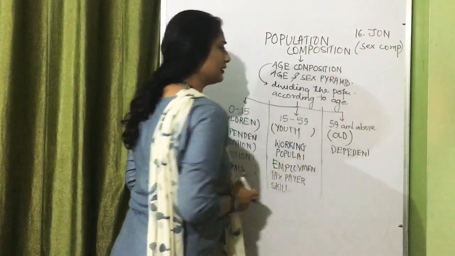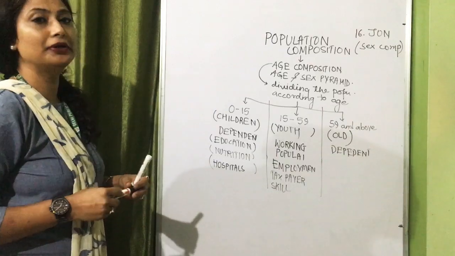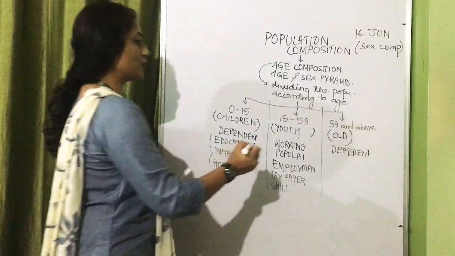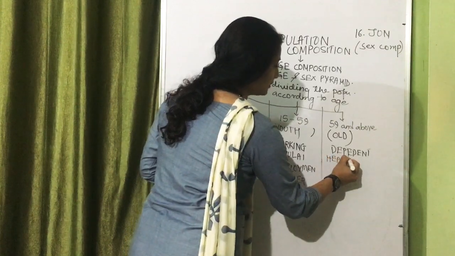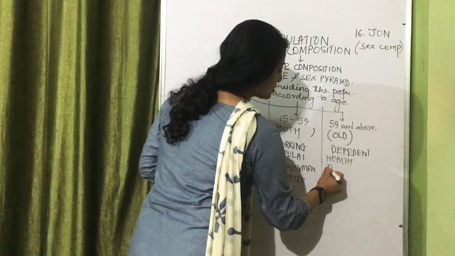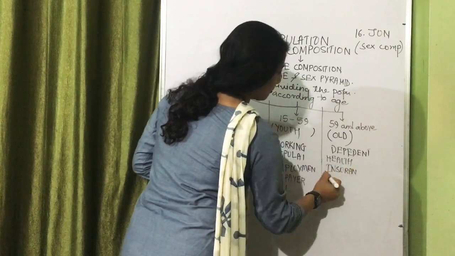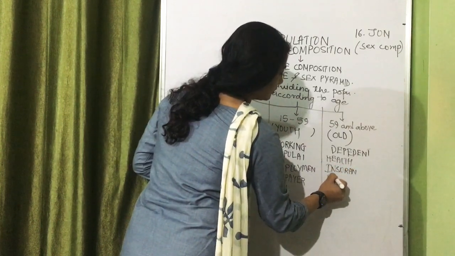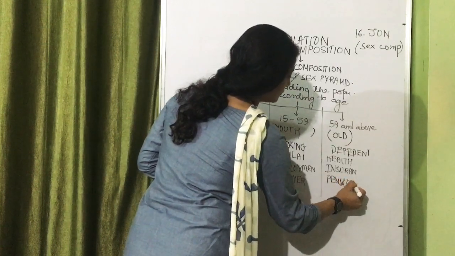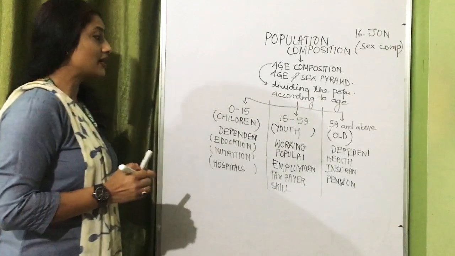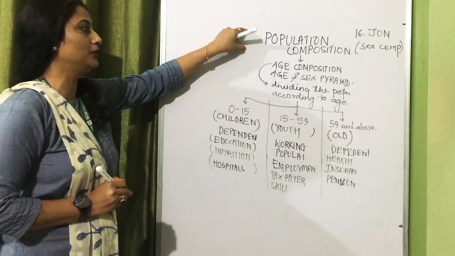Now the last category, the number of people in the old age. Now this is a category of dependent population for a different reason, because we have to provide them health schemes, insurance, pension. So that's why it has been considered as one of the important components of population.